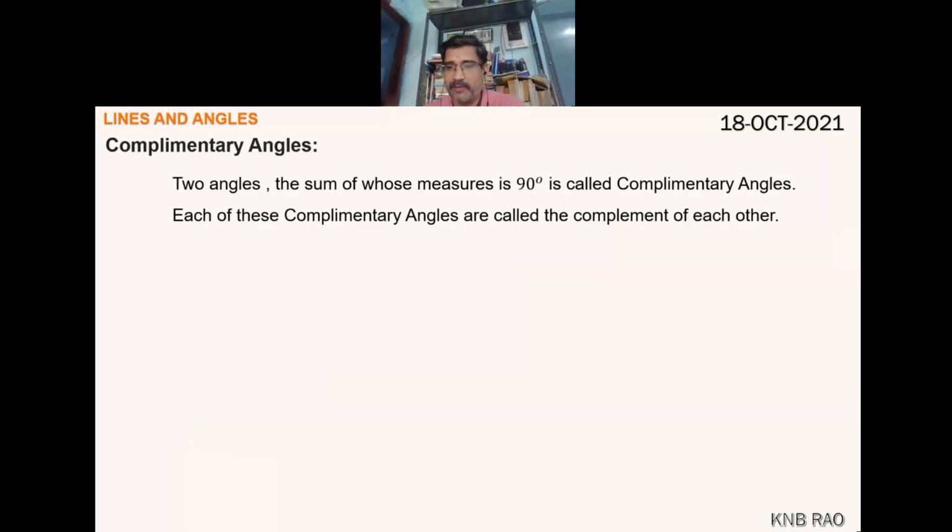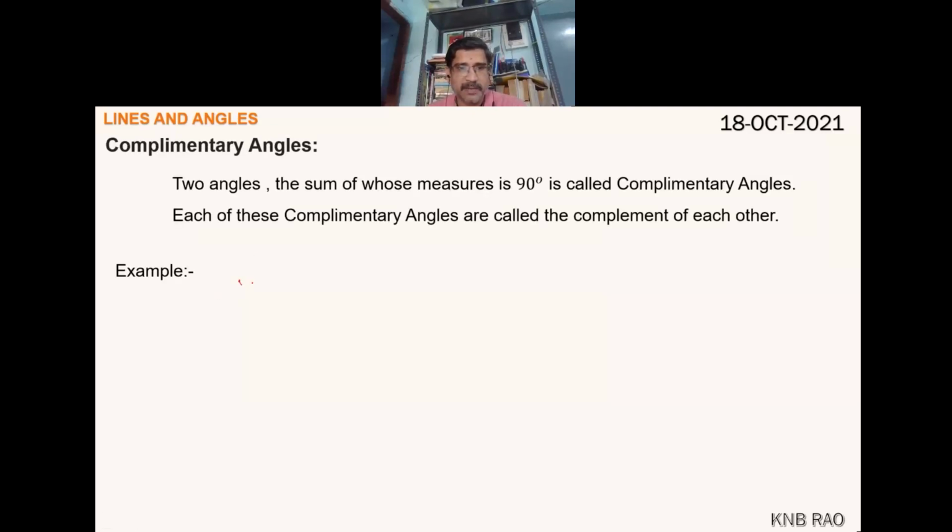If one angle is X, its complement is 90 minus X. Moving on to the next example, I have already told.